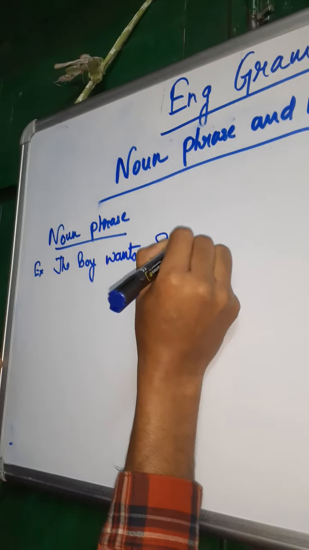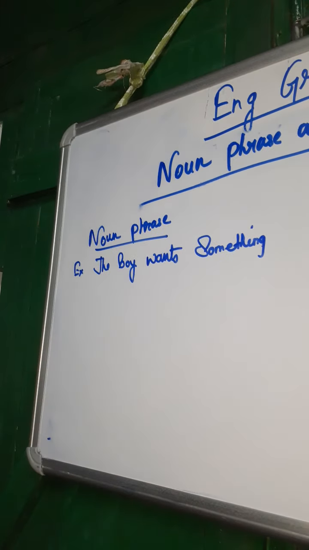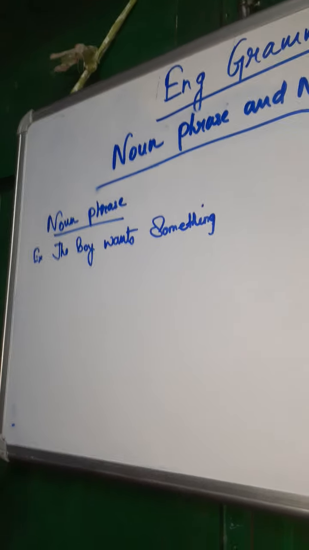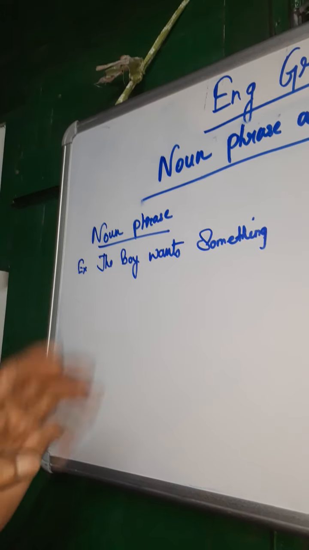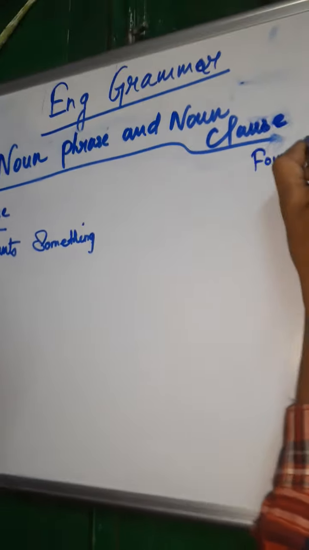Sorry, here one mistake is there. Grammar. Sorry. The boy wants something. Look carefully. The boy wants something. In noun phrase, I have told you, there are 4 things to remember. There are 4 things. You just remember this one.